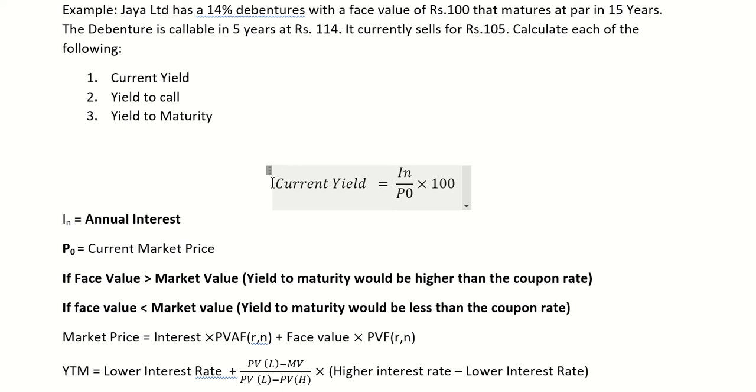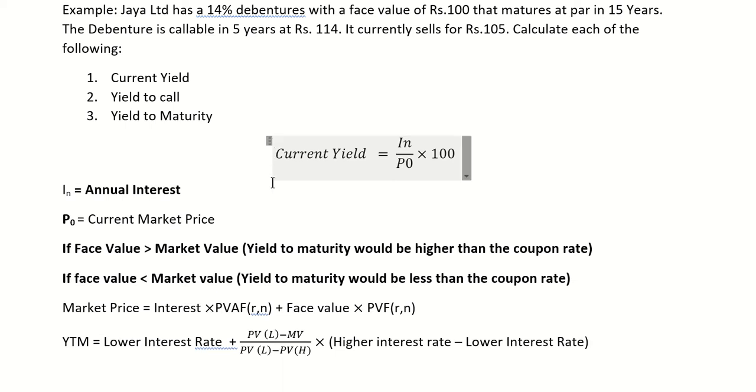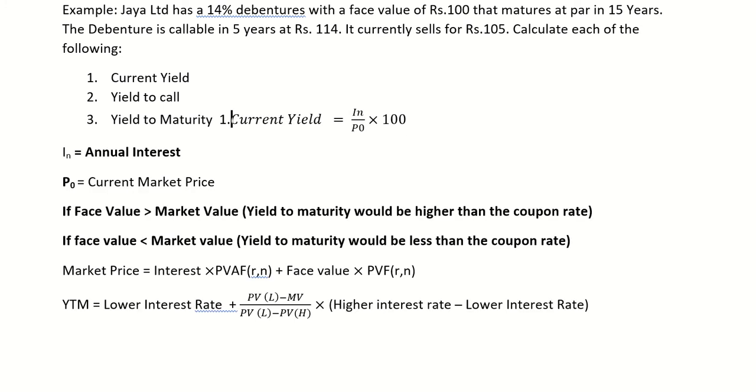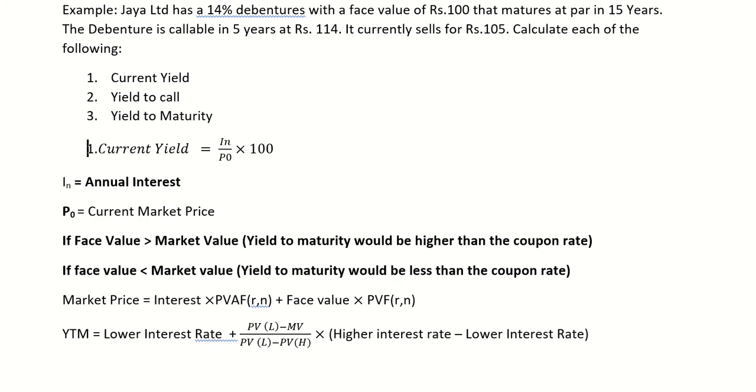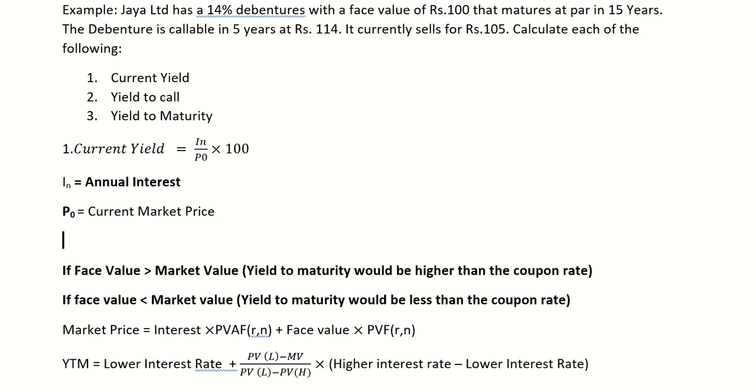So the formula to calculate current yield is interest upon market price into 100. So let's calculate it. This is the first part of the question. Here we take annual interest divided by current market price.